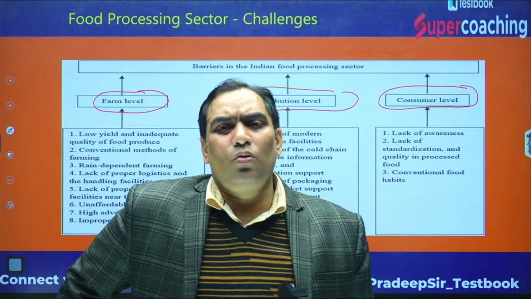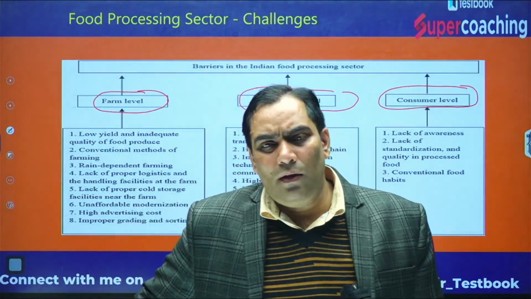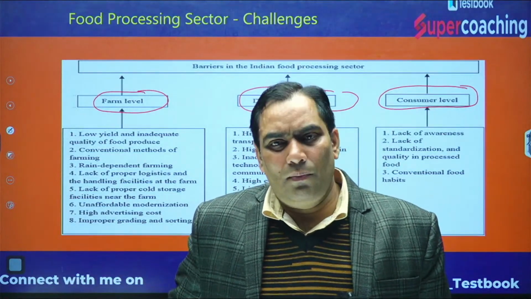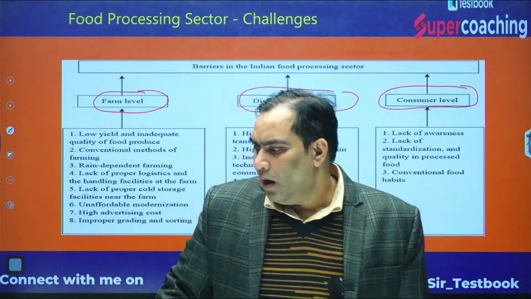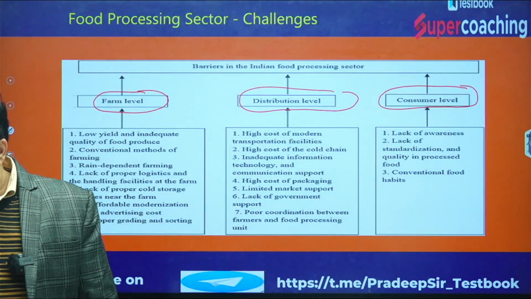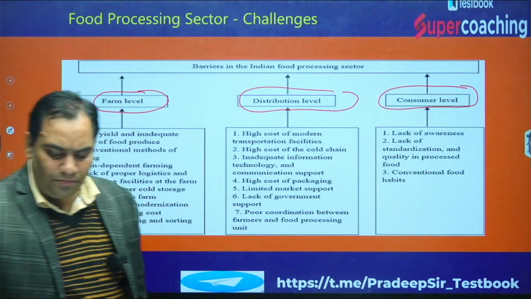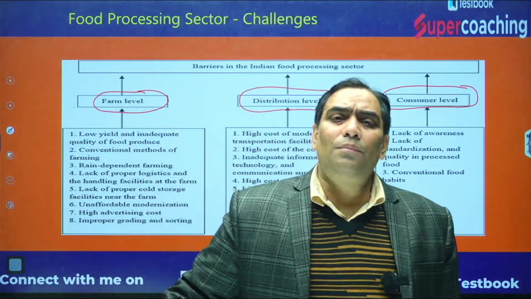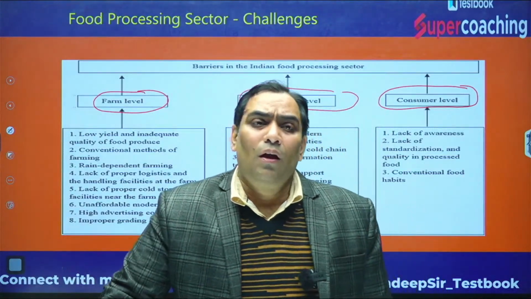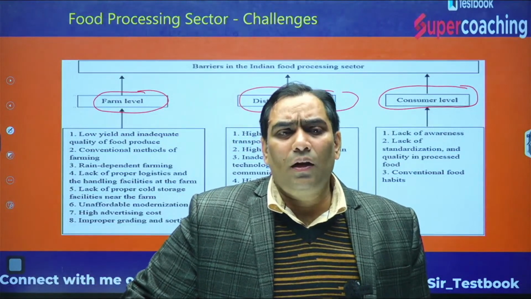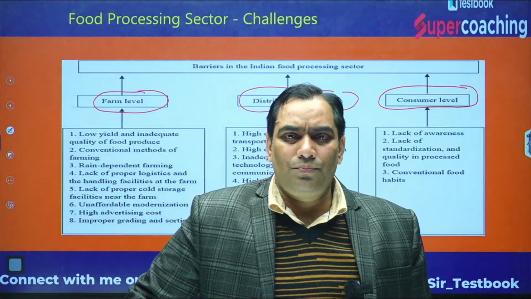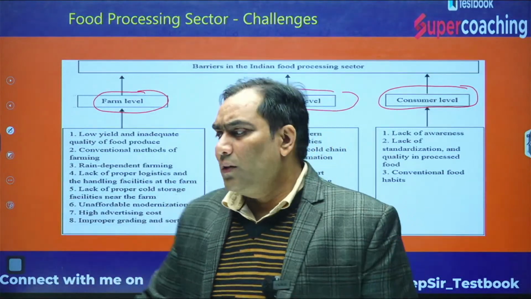Okay, so we are going to discuss what are the problems at farm level, what are the problems at industry level, what are the problems at consumer level, and what are the challenges and how we try to resolve those challenges. Then we will discuss what needs to be done. Although we have taken steps, what can be done in order to improve those things. That is nothing but the way forward.